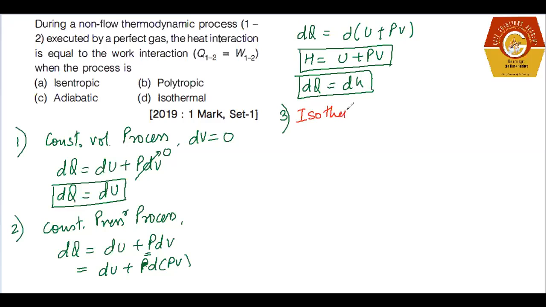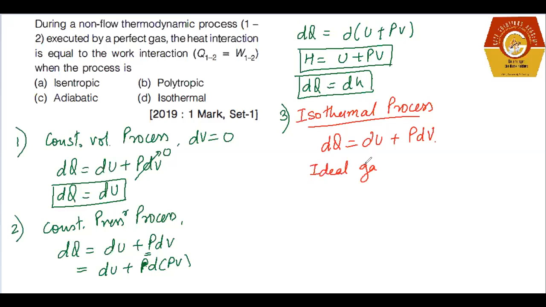When we apply the equation delta Q equals delta U plus P delta V, in an ideal gas, internal energy is always a function of temperature.